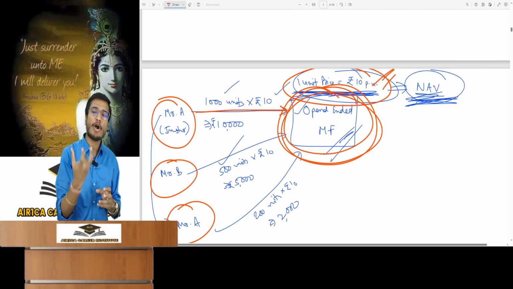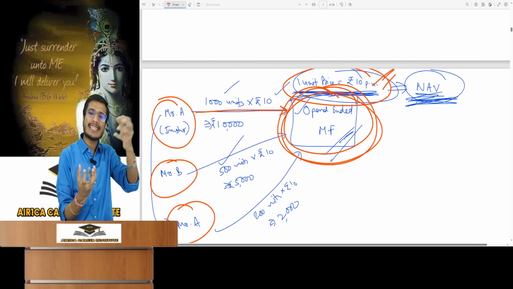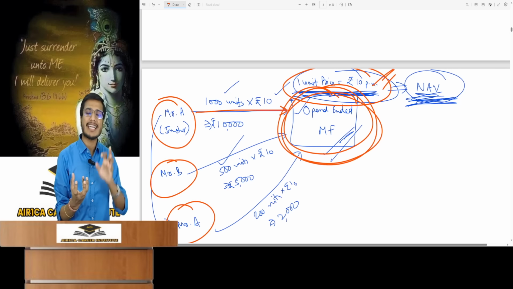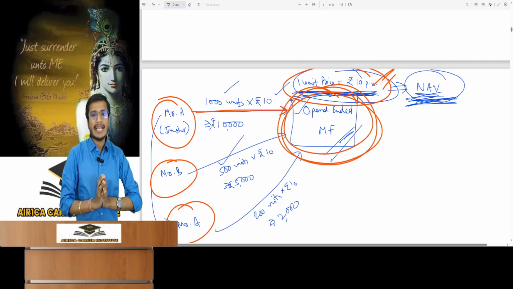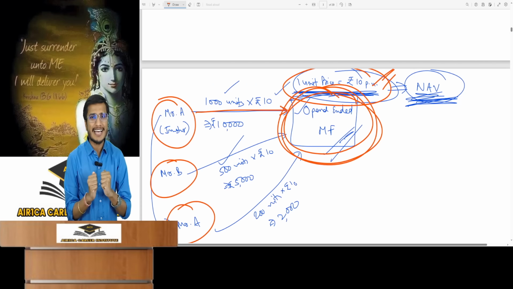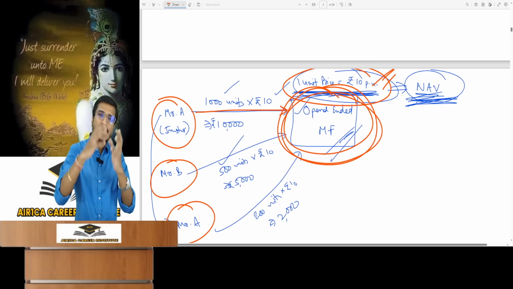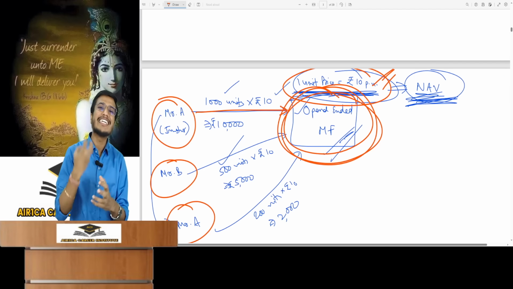This applies to open-ended mutual funds where buying and selling of units happens directly from the mutual fund. Unit holders don't trade units, the price is fixed. So are you trying to say, sir, that the unit price here is fixed by the mutual fund itself? It cannot fix anything on its own. There is a method to calculate the price. I will teach you that later. That's what we have to learn in this chapter.